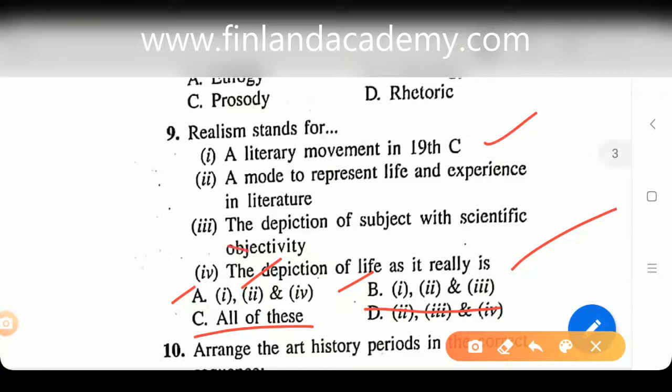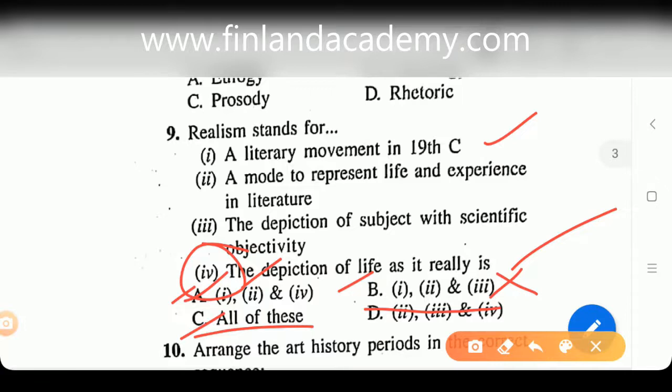We know option number 4 is the right one, so we're going to eliminate B. Now what is remaining? Either option A or C. 1, 2 and 4 or all of these. We will have to cross check option number 3, that is depiction of subject with scientific objectivity. Is it the right one? No, it is not. This option should be immediately eradicated.